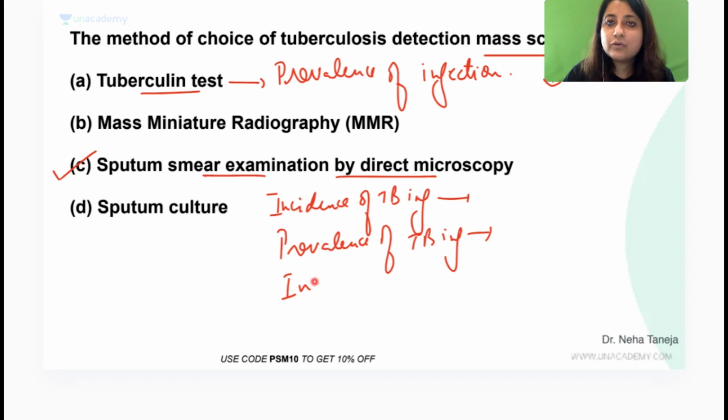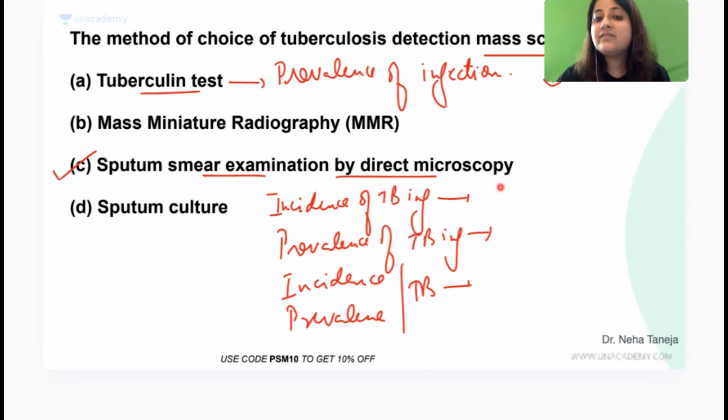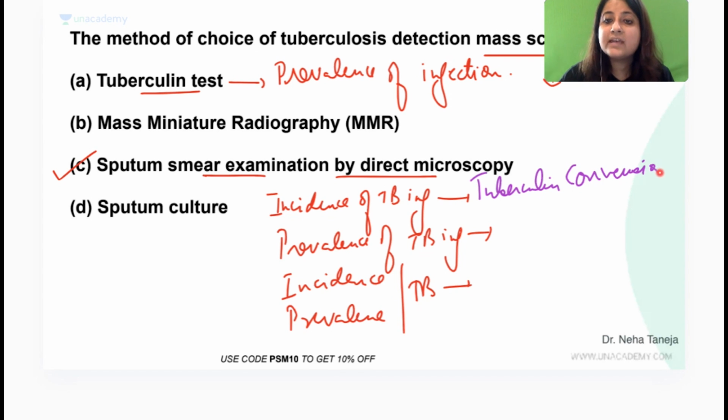And if I ask you, very, very important, guys, incidence and prevalence of TB, then what will you do? Incidence of TB infection, if you remember, what do we do? Tuberculin conversion index. How many of you remember this? Or it is annual risk of infection.